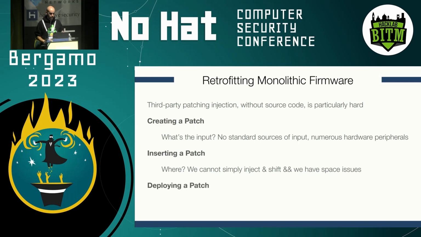And third, assume that we now have a location where to inject our patch. There is one more issue. Most of these real-world images or firmware in general employ verification mechanisms. So they have kind of integrity checks that are executed at runtime when the firmware boots. So if we change anything in the firmware, well, this will invalidate the check. So we need to somehow take care of this.